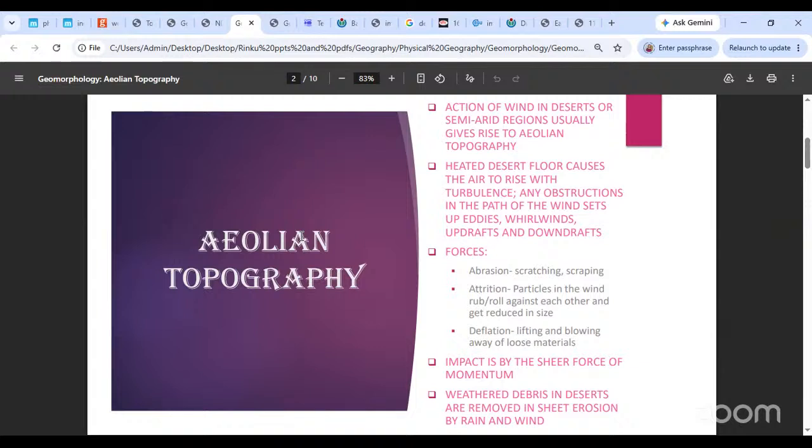And in this sheet erosion, everything, just say, you know how we sweep the floor? Just like we sweep the floor with a broom, everything in the desert or everything in the path is simply swept away by the rains, or by the wind also. This is called sheet erosion. It will wipe off everything off the surface, absolutely everything. And that can be very disastrous because unfortunately, if something is lying in its way, in its path, it will clear that also. Human habitations being at the greater risk. Okay, is that fine?